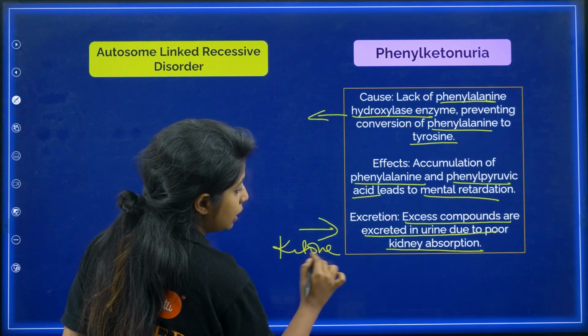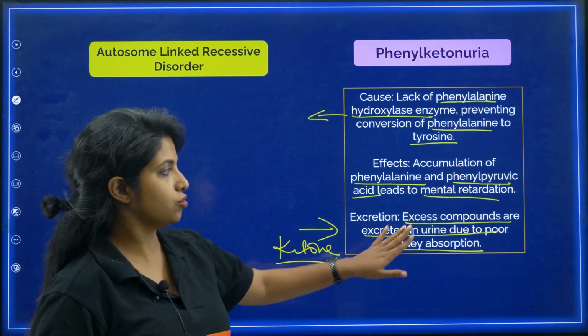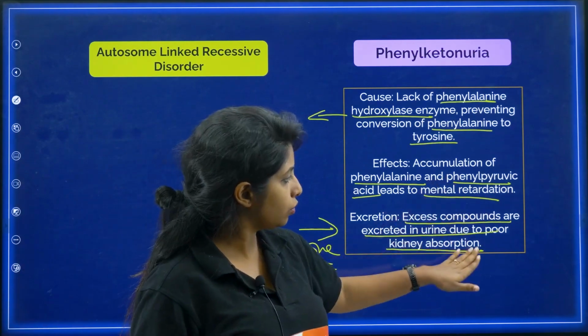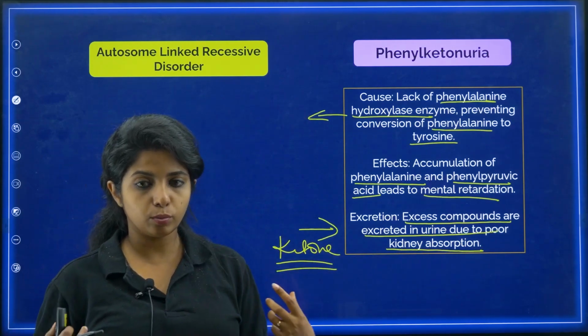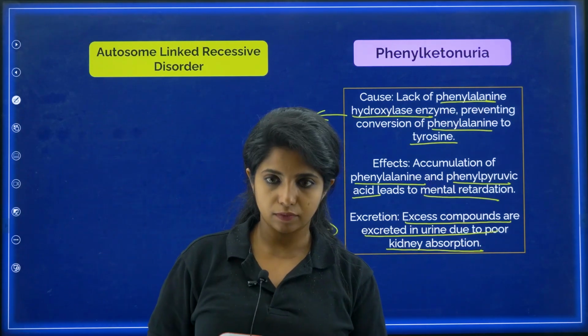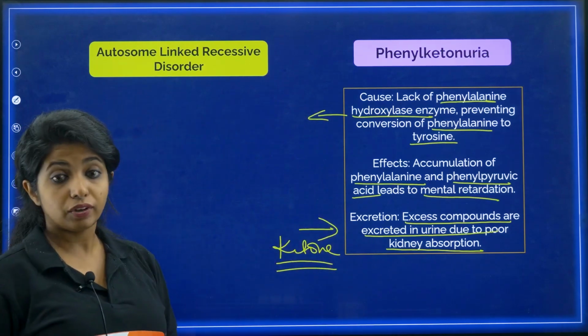You will be finding ketone crystals in the urine. So excess compounds are excreted in the urine due to poor kidney absorption. The kidney won't be able to absorb, so obviously all these things will be excreted out. Got it? So this is phenylketonuria.